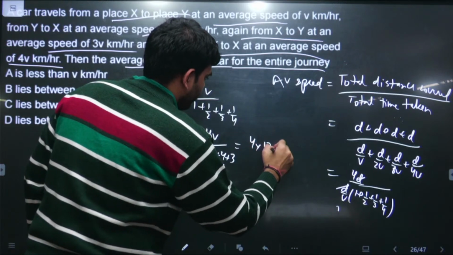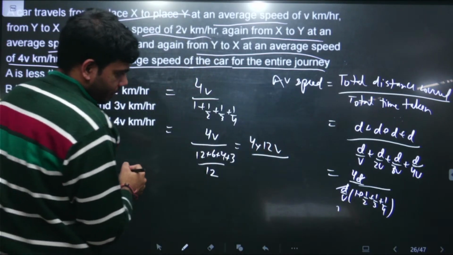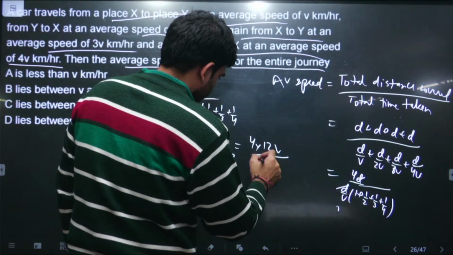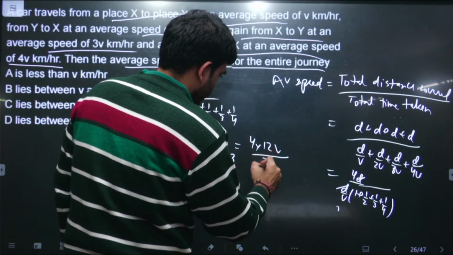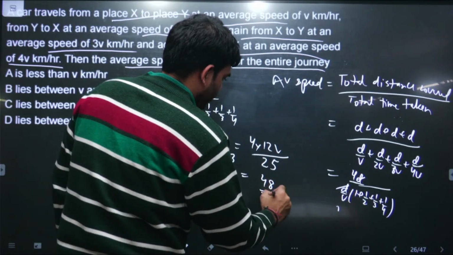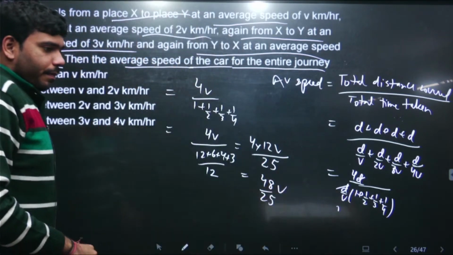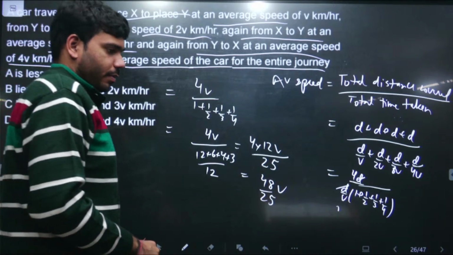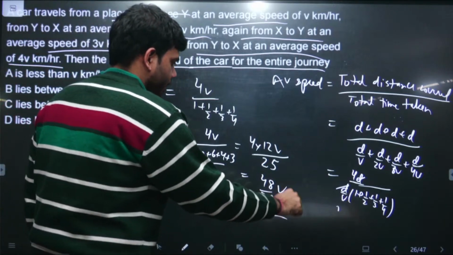Taking 12 also in the numerator and adding, this comes out to be 10, 13, 25. So this is 48 upon 25v. This is the average velocity that is coming, 48 upon 25v.